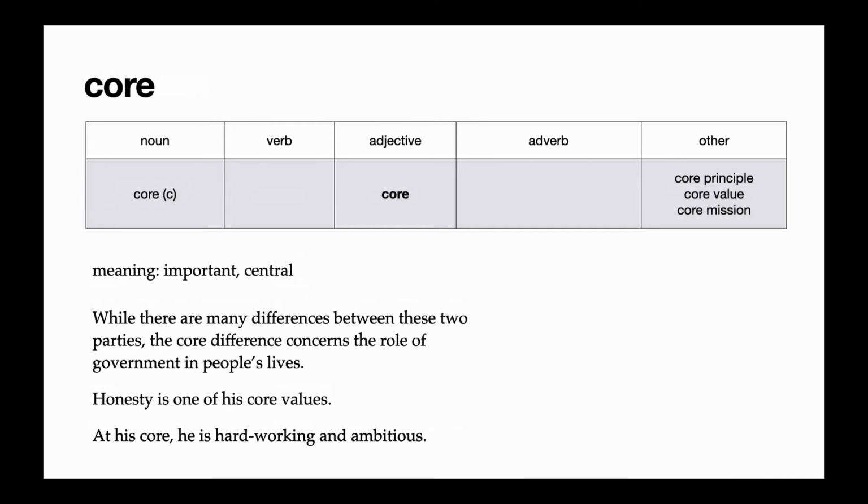Our next word is core. Core can be a noun or an adjective. In the reading, it was used as an adjective, meaning important or central. The example given was, while there are many differences between these two parties, the core difference concerns the role of government in people's lives. So core difference means main difference or the most important difference.